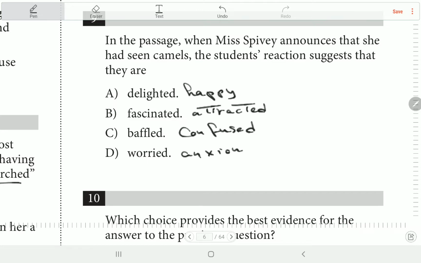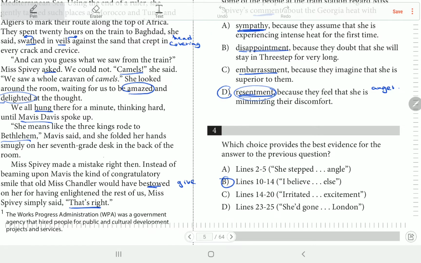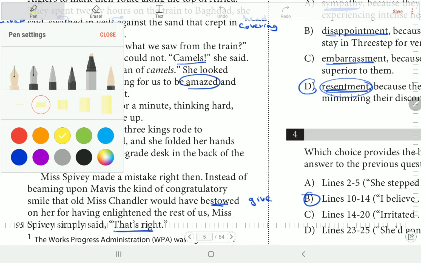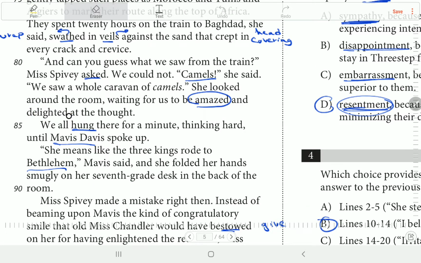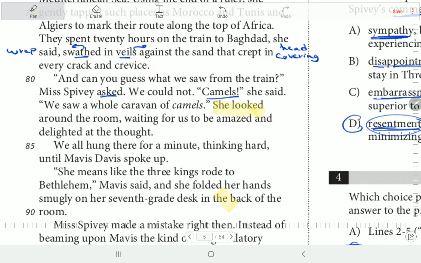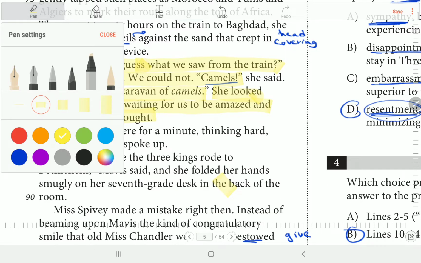Okay. طبعا question with evidence. طيب مش محتاجين نقرا evidence كلها, but I think you know the answers in. تعالوا نشوف كده اتقالت فين في evidence بتاع line here we go. Okay, تعالوا نمسح كل الهيصة دي ونشوف هنا بنقول ايه. She looked لما قالت لهم camels هنا and من 80 and you guess what we saw from the train. Miss Peavy asked. We could see camels, she said. We saw a whole caravan of camels. She looked around the room waiting for us to be amazed and delighted. طب بص بقى الإجابة فين؟ أهي الإجابة هنا أهي.